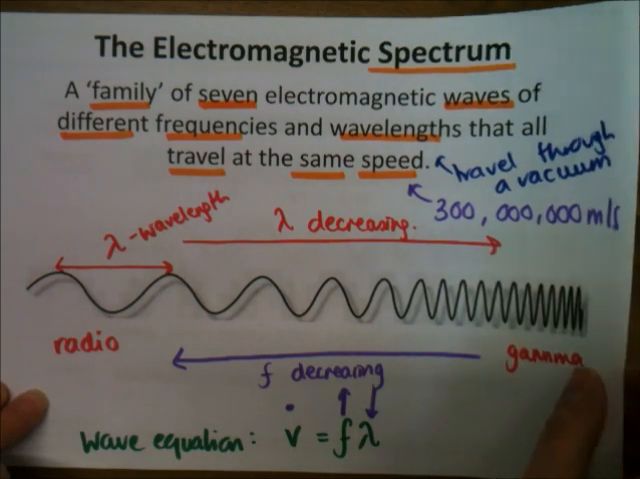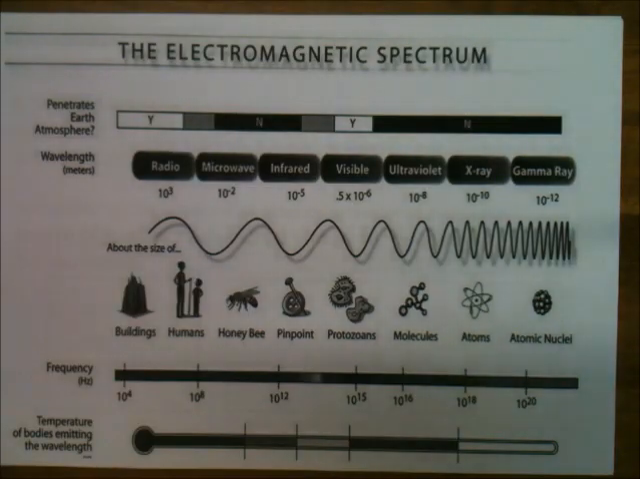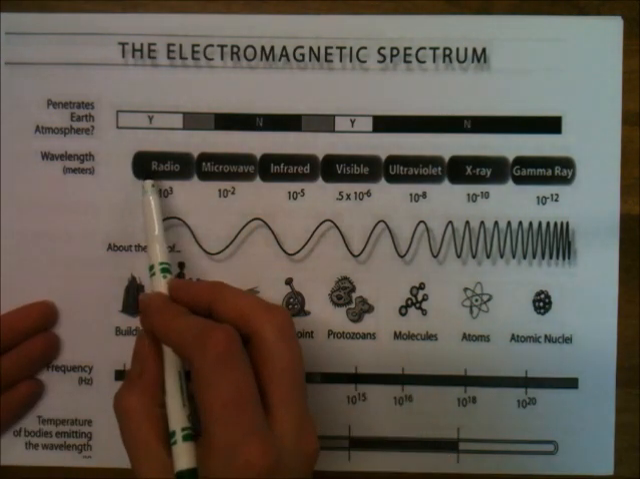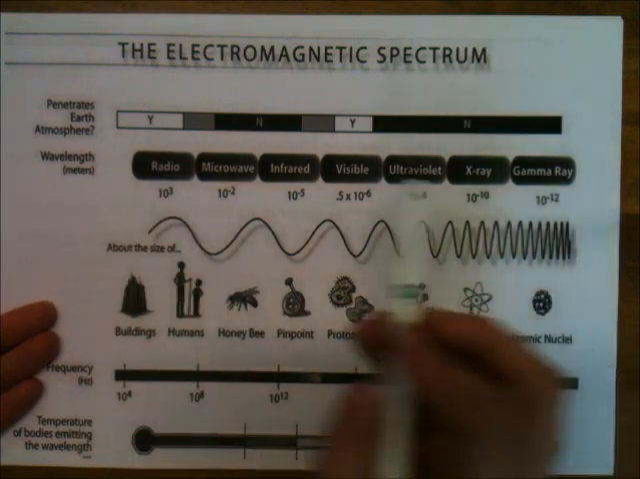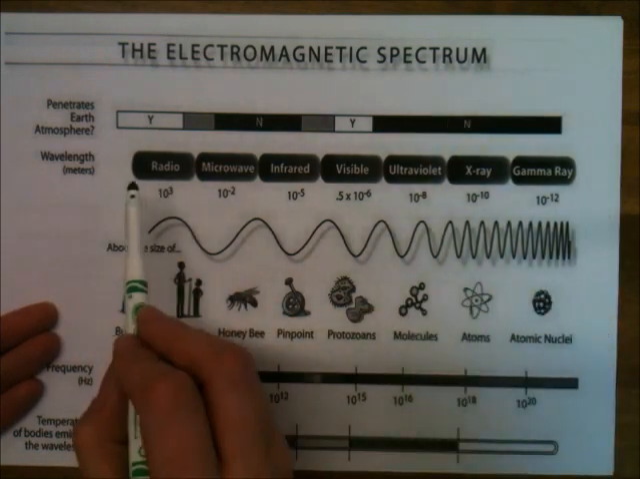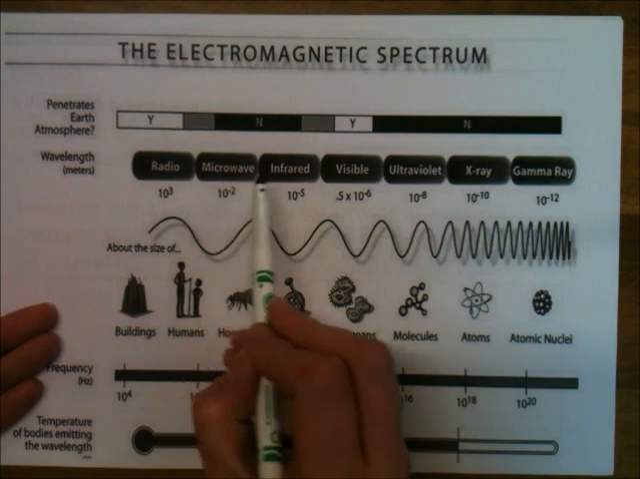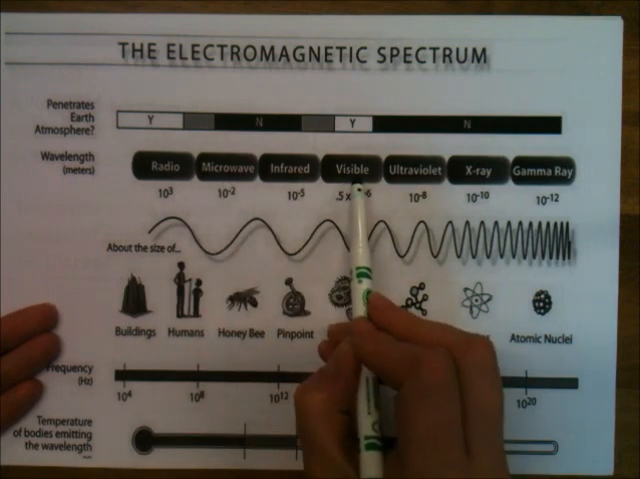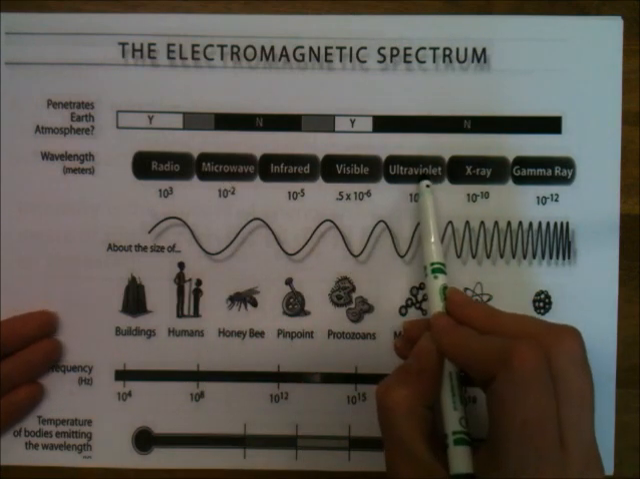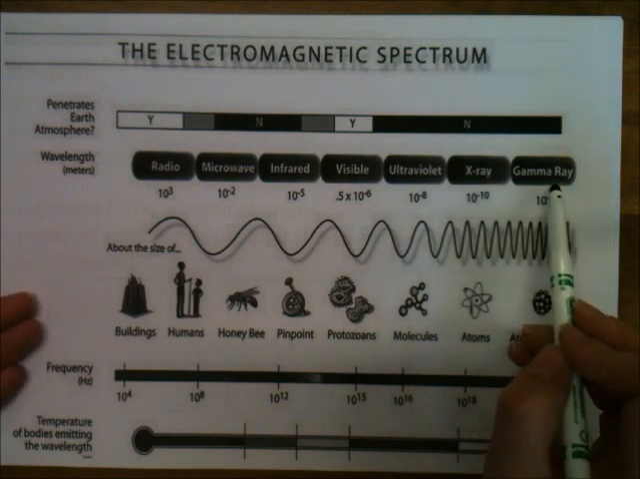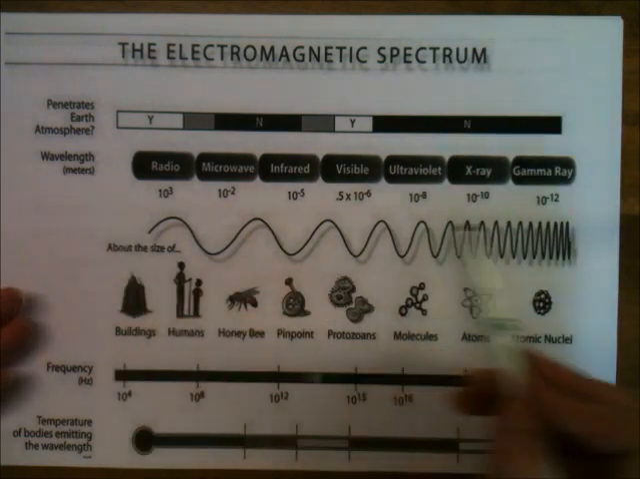Now let's look at the other waves in the family. So this is the electromagnetic spectrum. Lots of information here. The seven that we need to know about are, one, radio waves, and this is in order from longest to shortest wavelength: radio waves, microwaves, infrared, visible light, ultraviolet radiation, X-rays and gamma rays. So it's really important that you know that order.